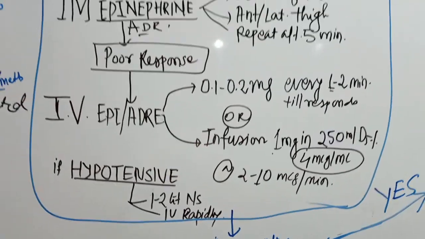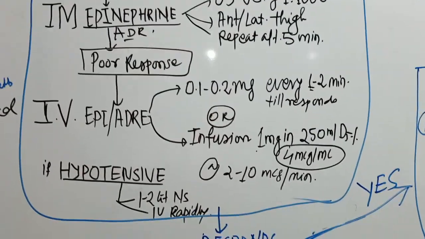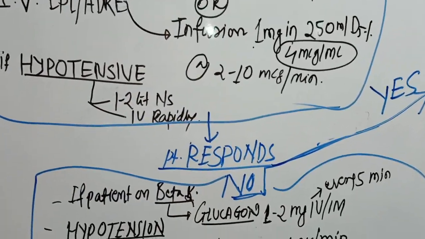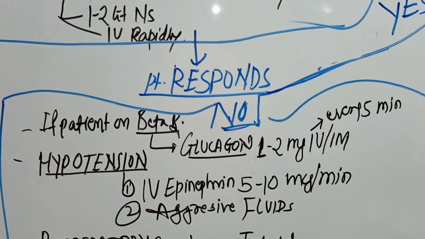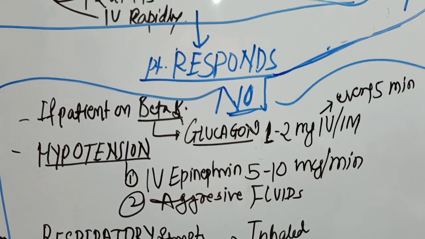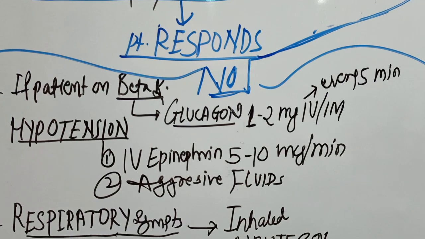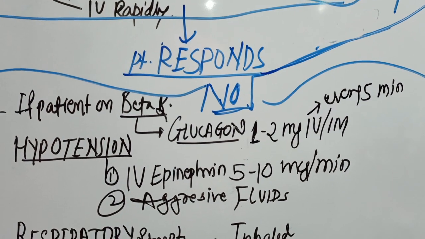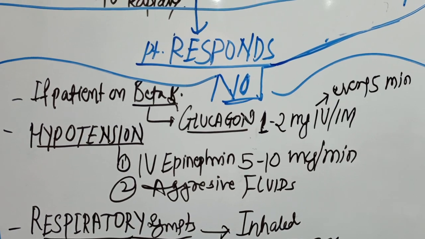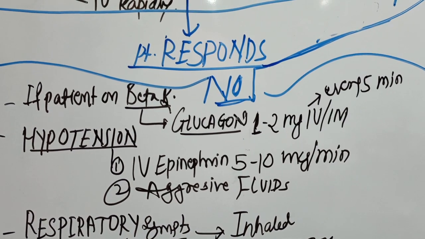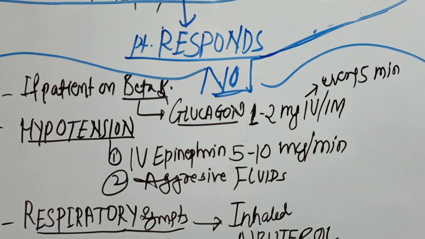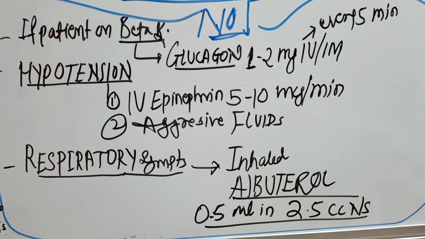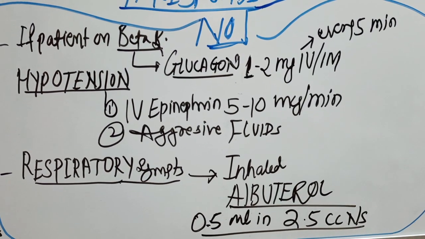If we are doing all these measures, we will see if the patient responds or not. If the patient doesn't respond, we will evaluate again. If the patient is taking beta blockers, we will give glucagon 1 to 2 milligram IV or IM every 5 minutes and look for a response. If the patient is hypotensive, we will give epinephrine 5 to 10 microgram per minute and aggressively give fluids. If the patient has respiratory symptoms, we will give inhaled albuterol 0.5 ml in 2.5 ml of NS.